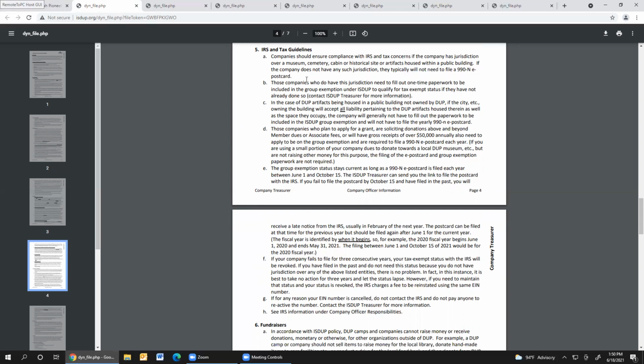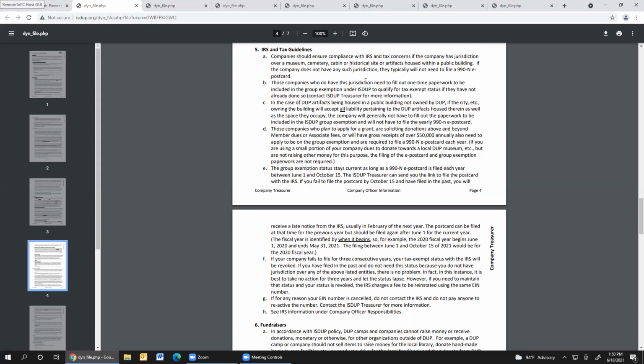Following that, each year you just put in your password that you've set up, go to the filing option, check your information, and make sure that the person who's listed is the person that you want to receive any information if the IRS needs to contact them, and you submit it. It can be done anytime after the fiscal year ends on May 31st, but I highly suggest you do it in the month of June.